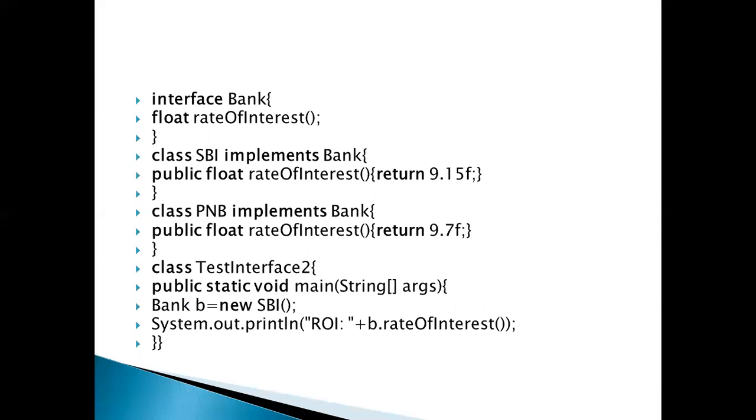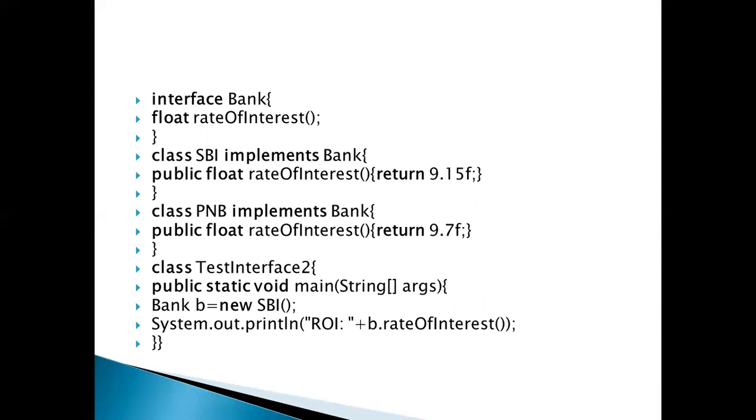Next example is a bank. In this bank example, we have the rate of interest. This Bank interface we can apply to various types of banks, SBI, PNB. First class SBI implements Bank.